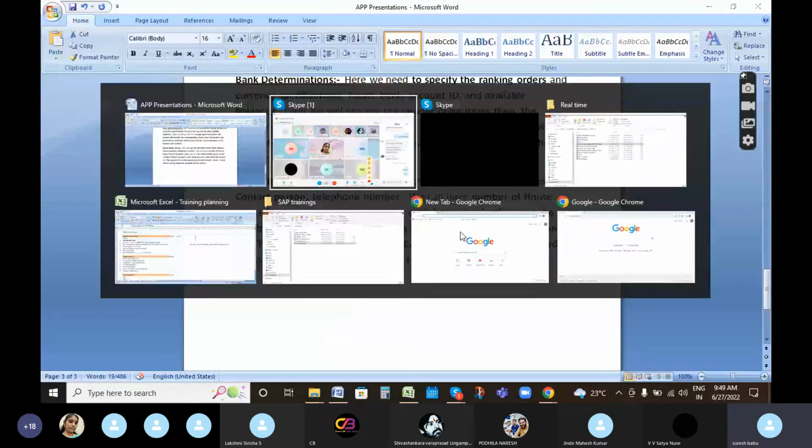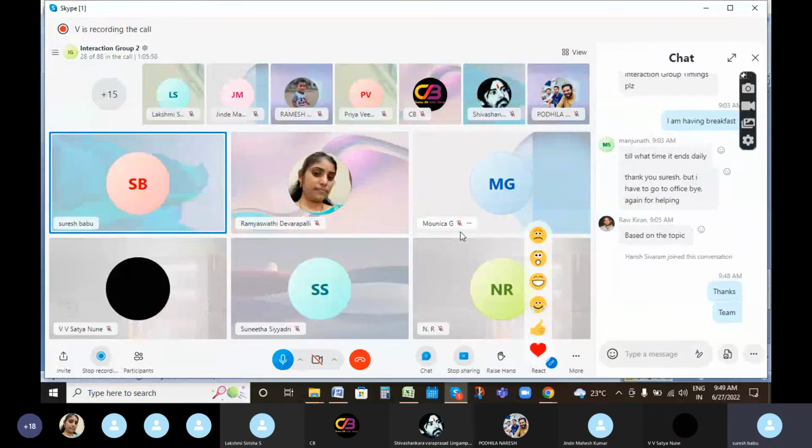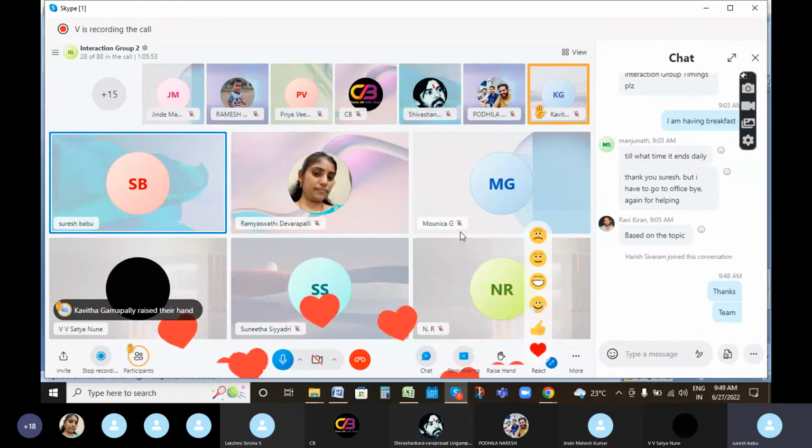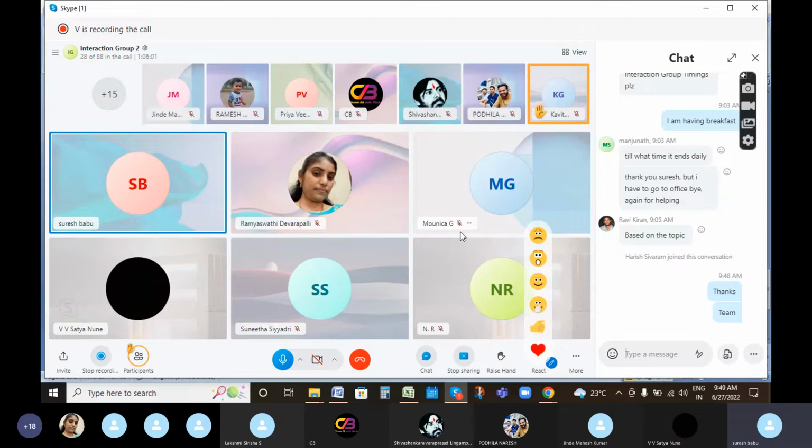See, this document I prepared based on SAP notes, SAP classes and Google information, and whatever documents I have. Based on that I have prepared these notes. So if anyone wants to change, they can change and prepare for the interview.